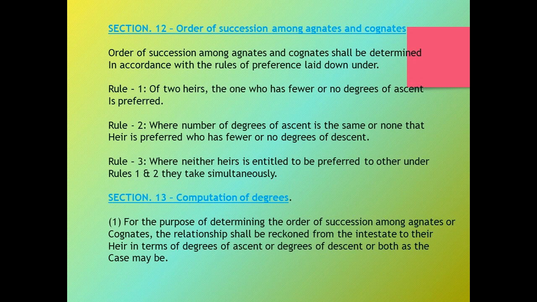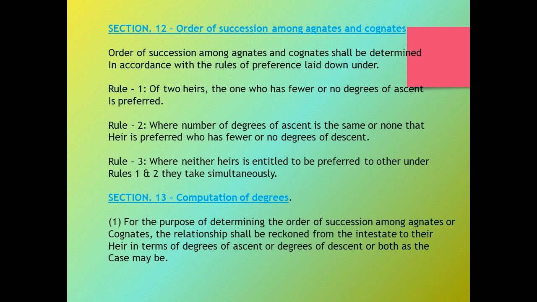And when there are no descendants, the ascendants are preferred over the collaterals, and the collaterals take only in the absence of both ascendants and descendants. And according to Rule 2, when the number of degrees of ascent is the same or none, the heir is preferred who has fewer or no degrees of descent. That means when all claimants are descendants, the one having fewer degrees of descent will be preferred, and if they have same degrees of descent, they take the property simultaneously as between themselves, and they will take per capita.